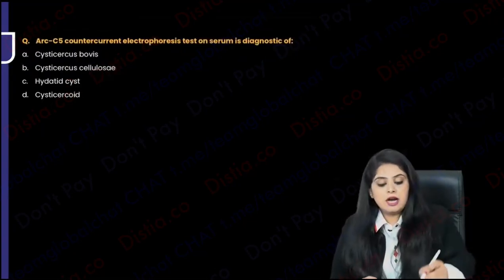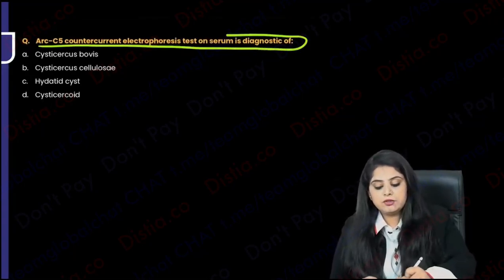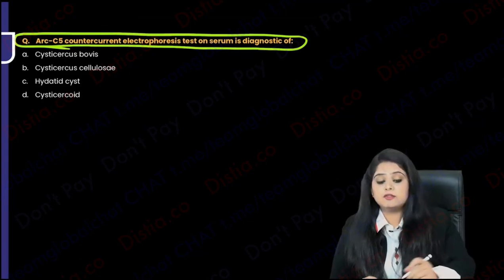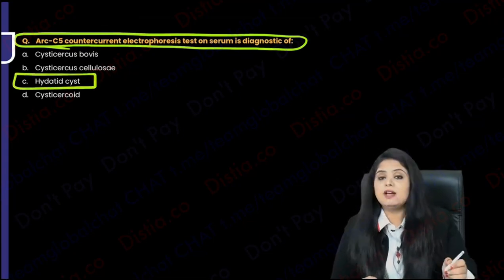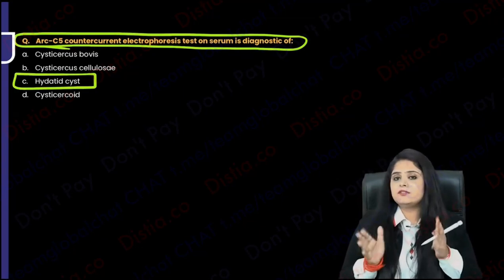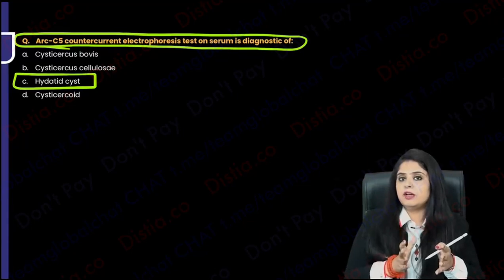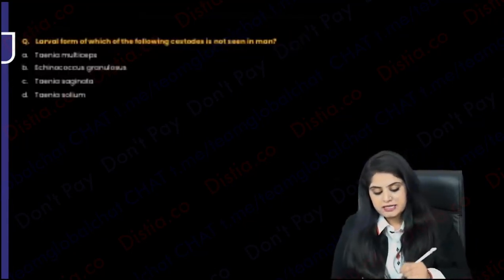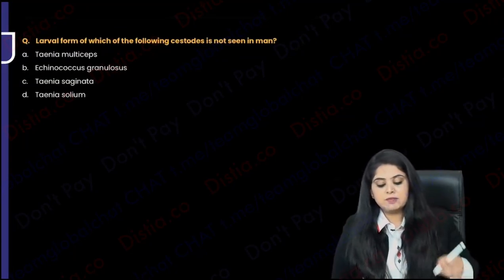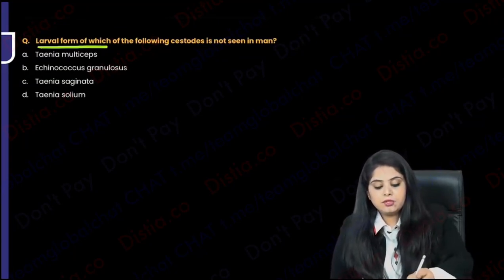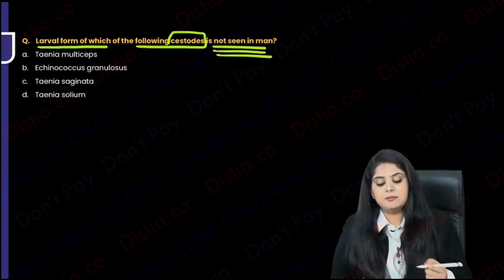Next question. ARC-5 counter immunoelectrophoresis on serum is a diagnostic test of, I told you again and again, the new test for hydatid. Remember, I said for hydatid there was an old test, Casoni, which no one does, and this ARC-5 immunoelectrophoresis is now being done. That is done for hydatid. Coming to one last question: the larval form of which of the following cestodes is not seen in man?